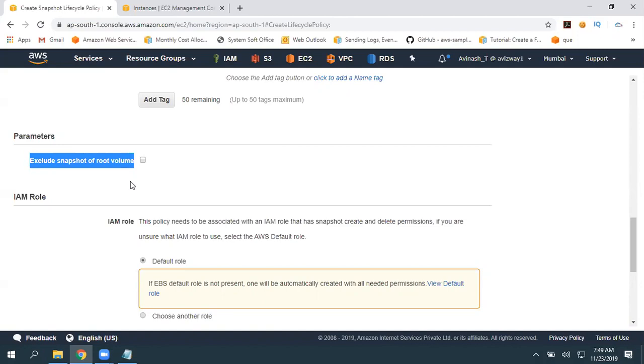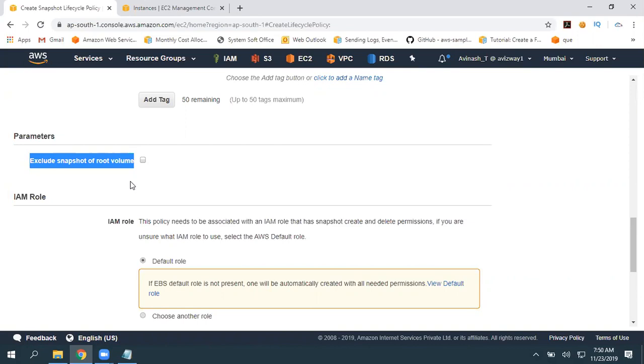I'll tell you, whenever we are creating a snapshot, IOPS operations are going to be suspended for some time, like 10 to 15 seconds. Whatever active sessions you have, it is going to disconnect. Whatever SSH or RDP session you have, it is going to disconnect. Even if any user session is happening on that server, that is going to disconnect. IOPS are going to be frozen. So to eliminate such issues, you can exclude the root volume. But in our case, I'm applying it to the root volume itself, so I'll go with it.